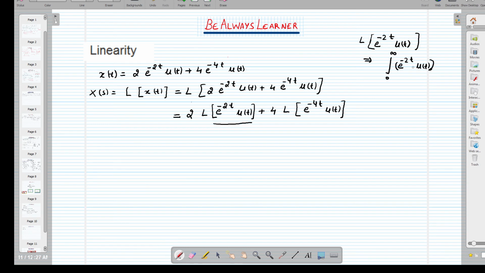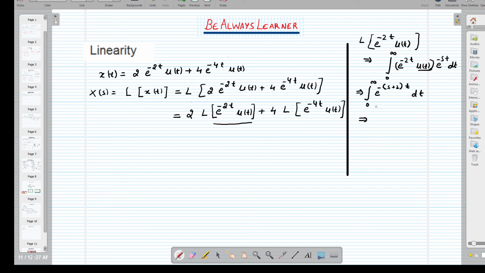So this is a signal x(t) and multiplied by e raised to the power minus st by definition. So we can write here that the integration from 0 to infinity, because u(t) is going to define for causal and our limit is already saying that the signal is causal. So we can write that e raised to the power minus (s plus 2)t dt. That's how we can write.